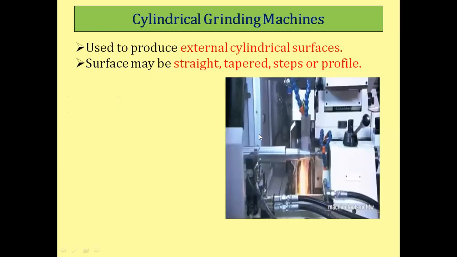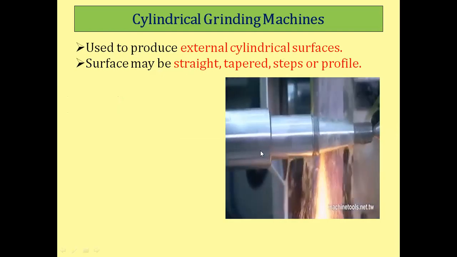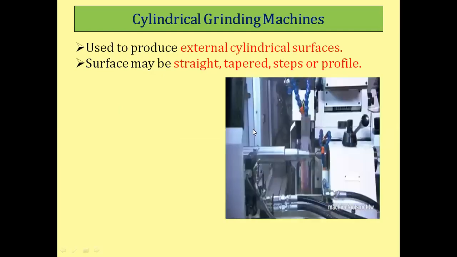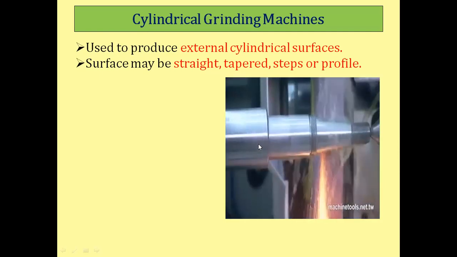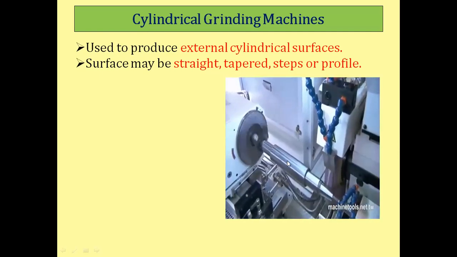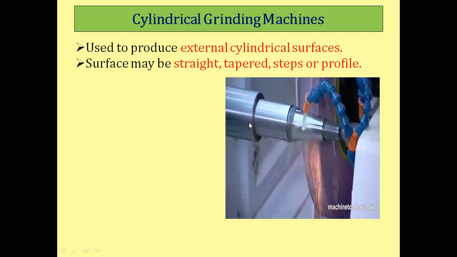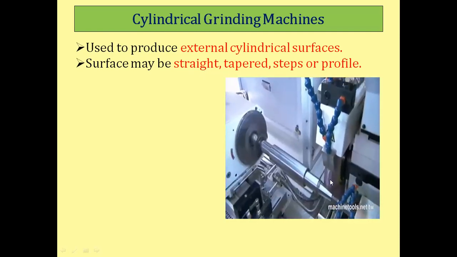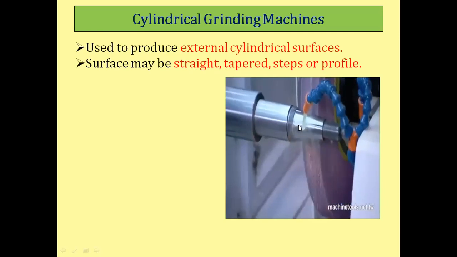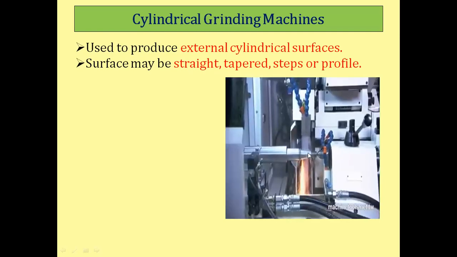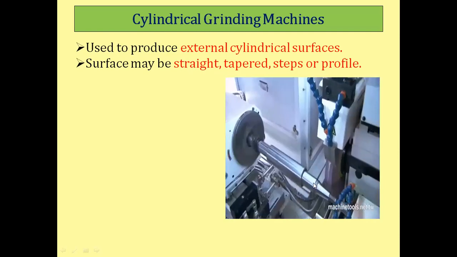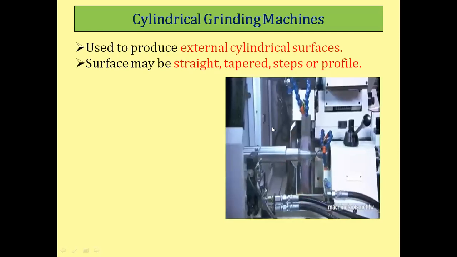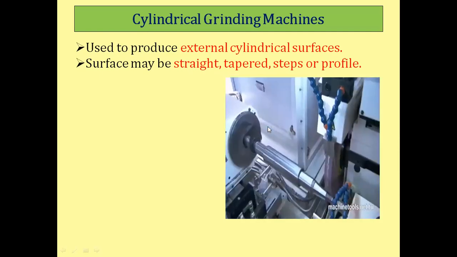Straight surface means throughout the length, the diameter is constant and not varying. That is straight grinding. If the diameter of the workpiece is gradually decreasing or increasing, that is called taper grinding. And if there is a sudden change in diameter, that is called step grinding.